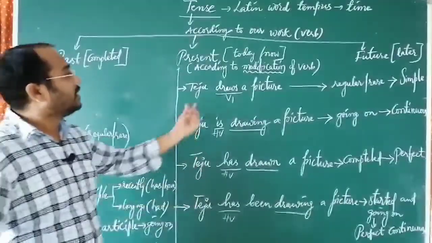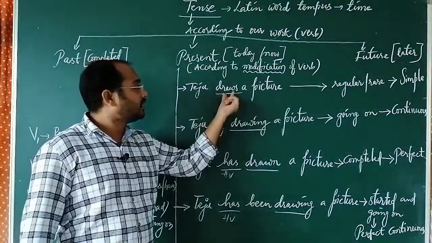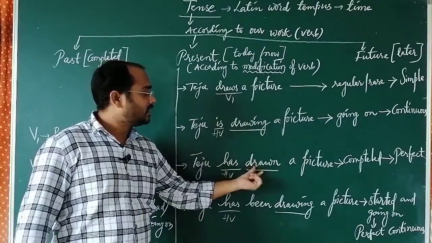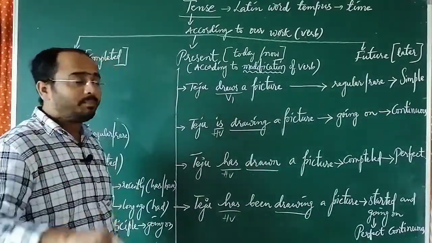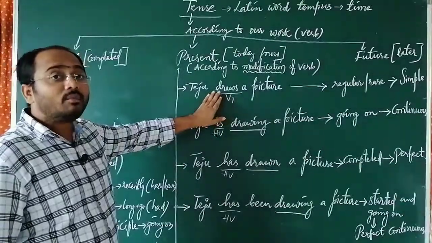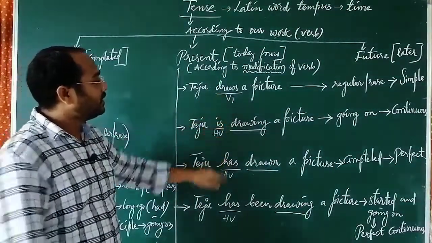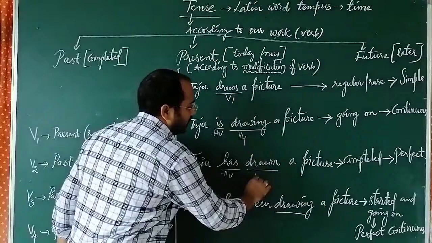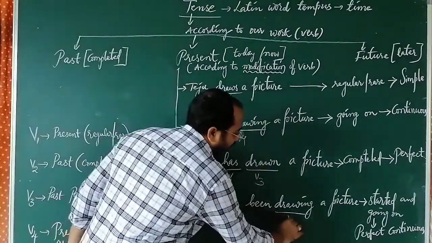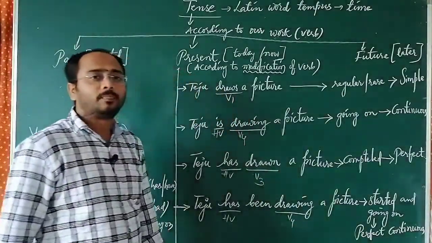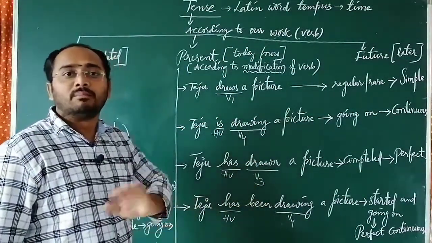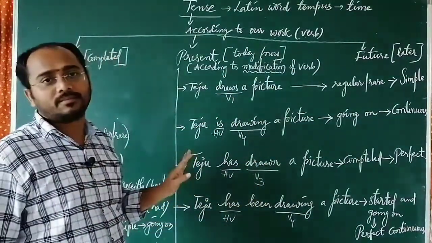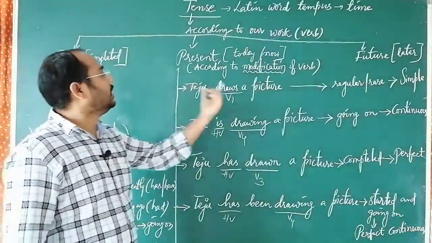Confirmed. But the verb, if you consider, draws, drawing, drawn, been drawing. The verb is draw, but it is modified. Here it is V1, it is V4, it is V3, and here been plus V4. It is modified into V1, V3, V4 forms only, but the verb has not been changed. Now come to the point here.